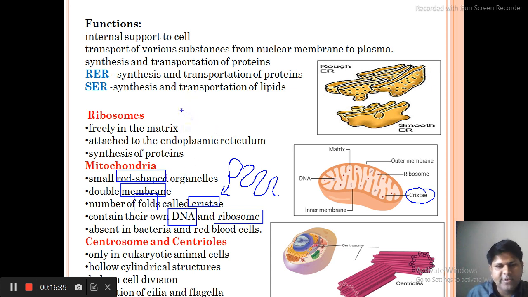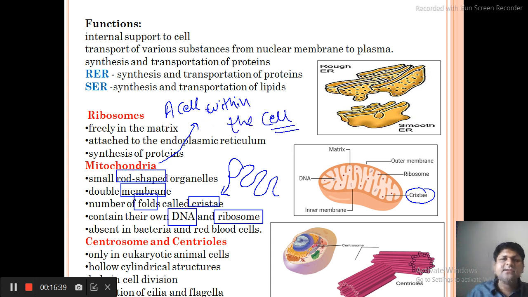One interesting fact is that the mitochondria are also called a cell within the cell, meaning it is a cell-like structure in the cell. Okay, so mitochondria are very important in the cell, and in bacteria and red blood cells mitochondria are absent.